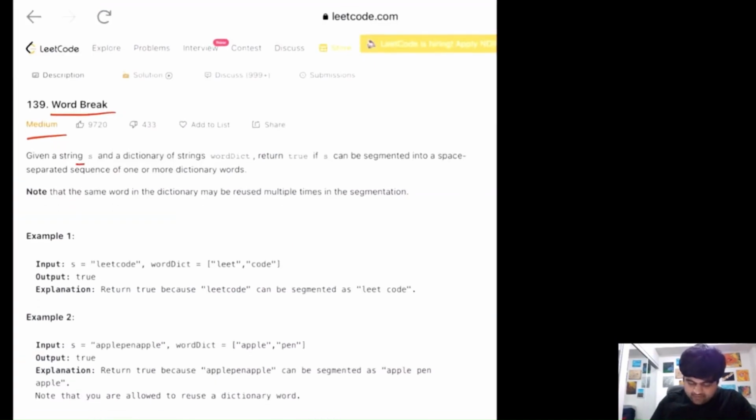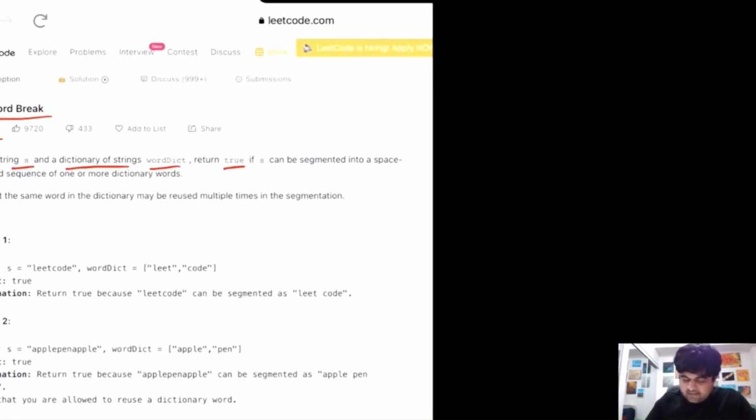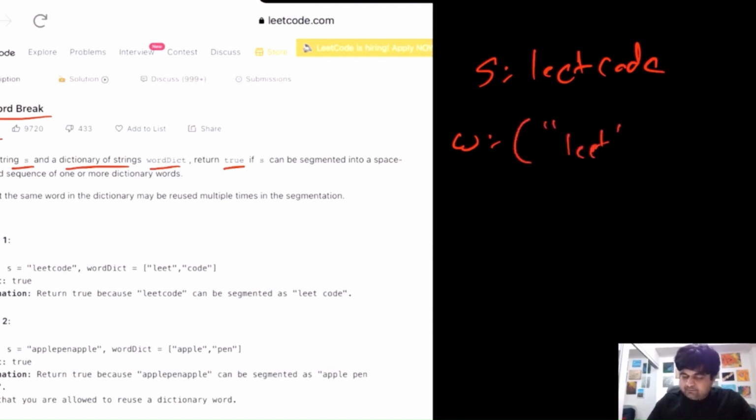Today we are going to do a very important LeetCode medium problem, word break. Let's understand the problem statement. Basically we are given a string s and we are also given a dictionary of strings, wordDict, and we need to return true if s can be segmented by the words that are given inside the wordDict. So if we look at the example, suppose our s is leetcode and the wordDict we are given is the first word is leet and the second word is code.